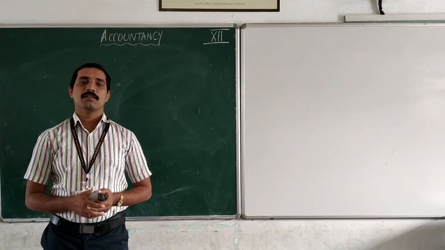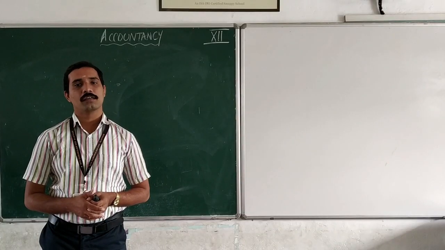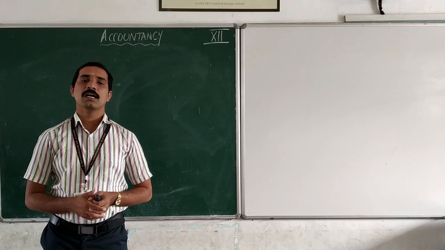Listen carefully. Dilip and Naveen are partners, sharing profit and loss equally. Their capital on 1/1/2004 were rupees 20,000 and rupees 30,000 respectively. Calculate interest on capital at 6% per annum for the year ending 31st December 2004. This is the formula. Just find out the answer.